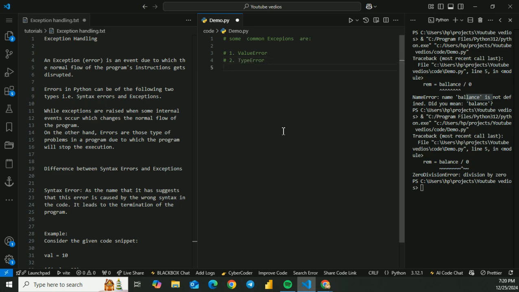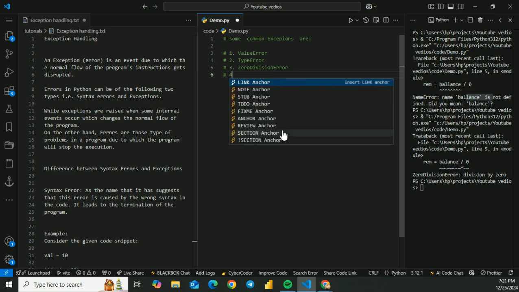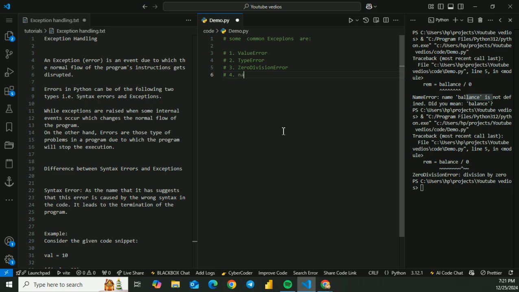The third one is zero division error. The fourth one is name error. The fifth one is index error, or we also say IO error. And there is also the key error.